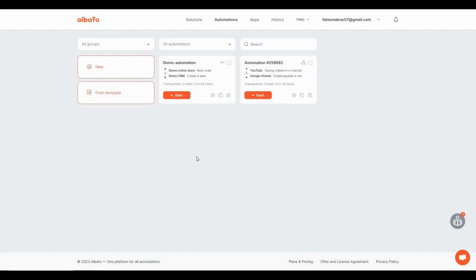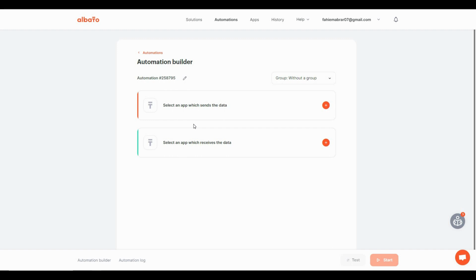I'm not going to show you how to use automations from templates. What I'm going to do is give you a full tutorial on how to create a manual automation. For that, first of all you have to click on this New button, and before we build the automation, let me tell you what kind of automation this is going to be.